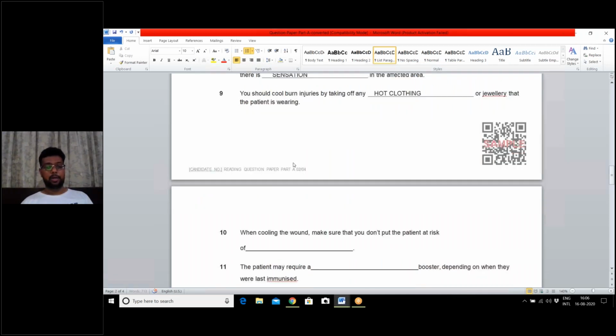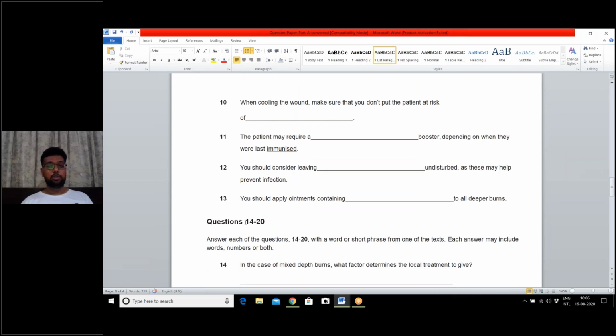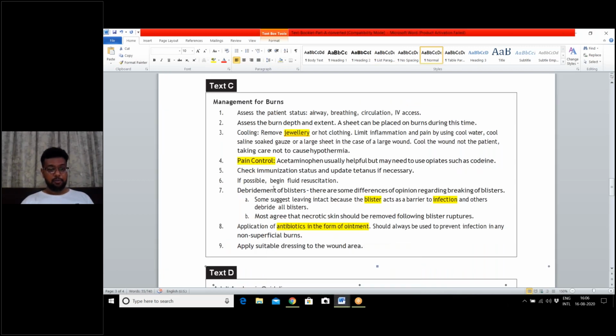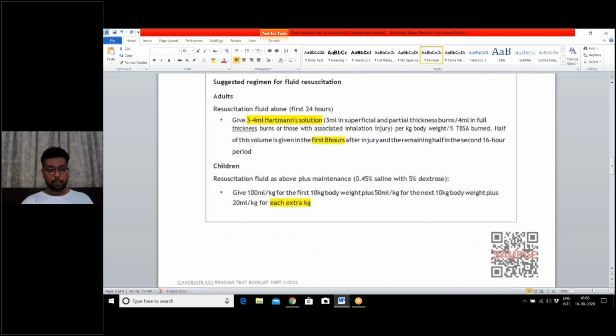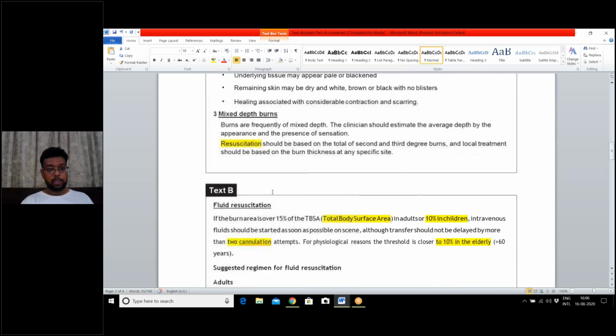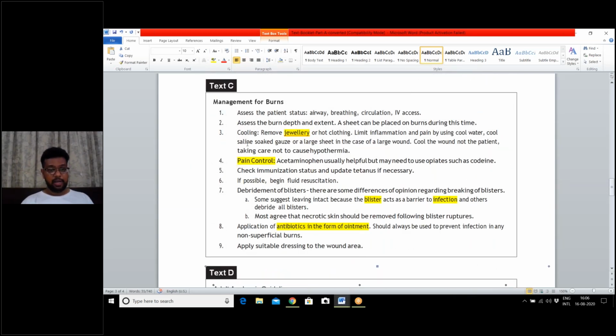Let us come to question number 10. When cooling the wound, make sure that you don't put the patient at risk of, let us come to our text, when cooling the burn. Now, where is cooling the burn given? It must be somewhere in here.